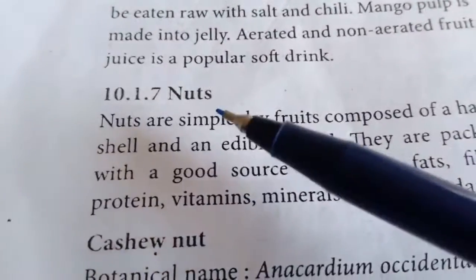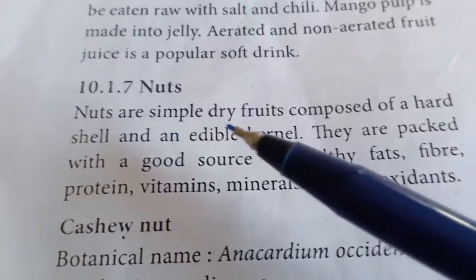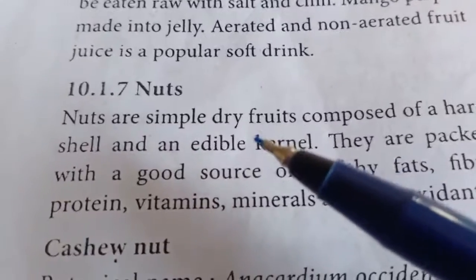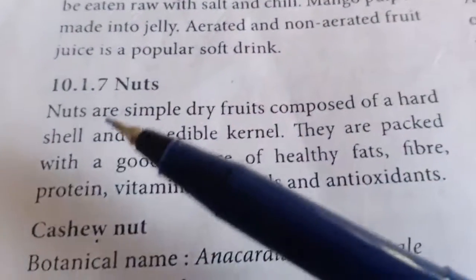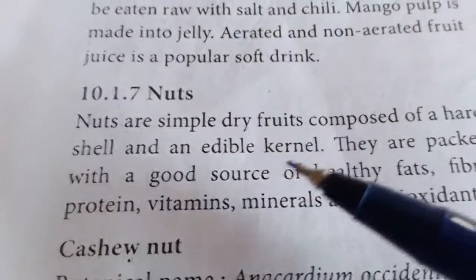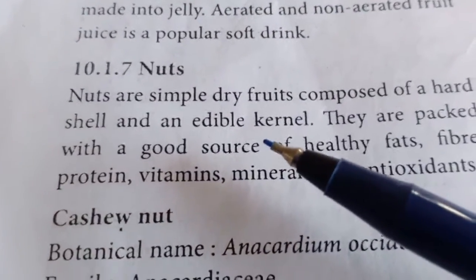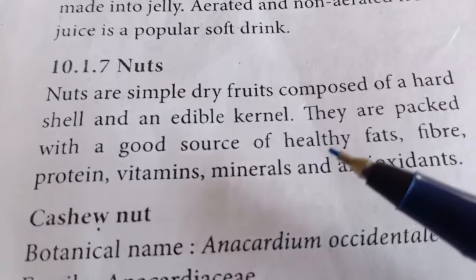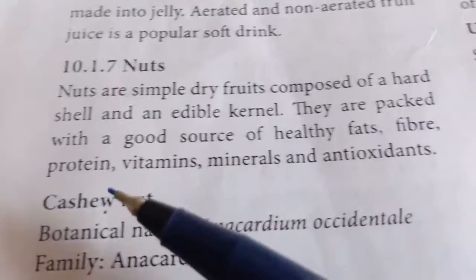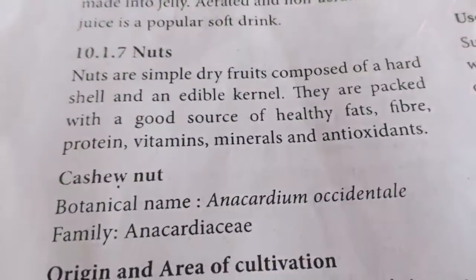The seventh topic is nuts. Nuts are simply dry fruits. The fruits which are dried are called nuts, and they have a shell. There is a shell on top, and the kernel inside may be edible. It is good for healthy fats, fiber, protein, vitamins, minerals and antioxidants.